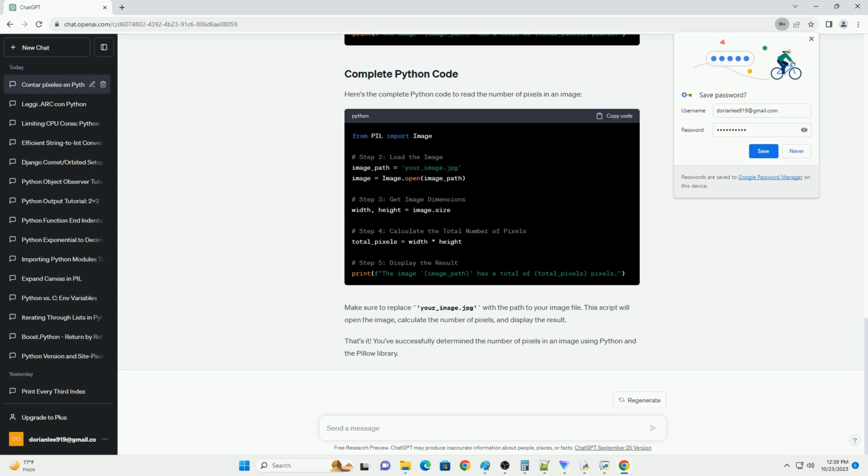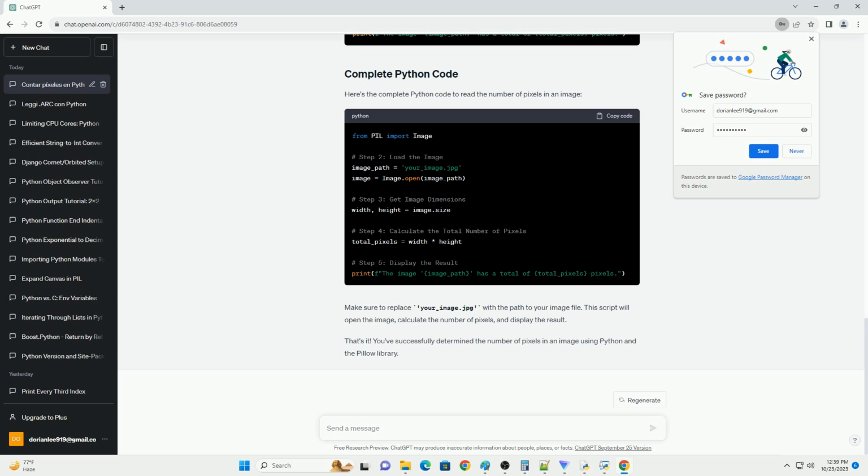You will need to have an image file that you want to analyze. Make sure it's in the same directory as your Python script or provide the full path to the image file. Replace your_image.jpg with the path to your image file. You can use various image formats such as JPEG, PNG, or BMP.